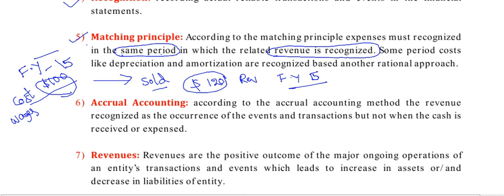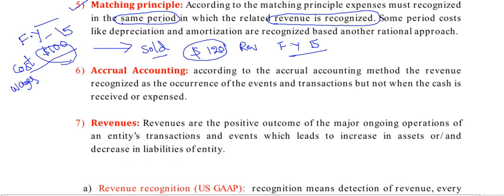It is because the expenses which are paid outside are recognized in the same period. But when it comes to expenses which are internally created, like depreciation and amortization, they will be recorded separately, meaning they will be recognized based on some other rational approaches.